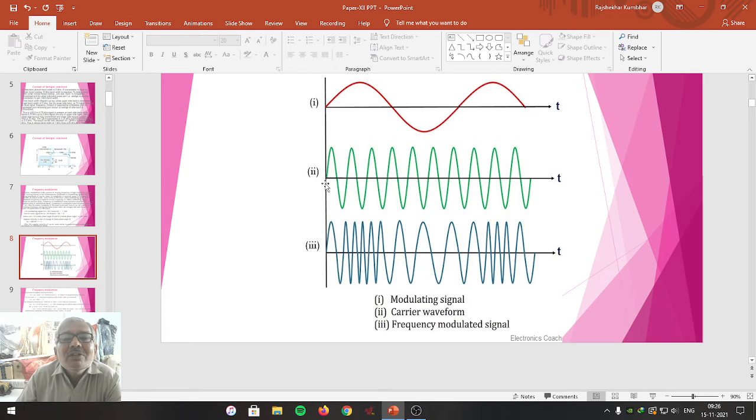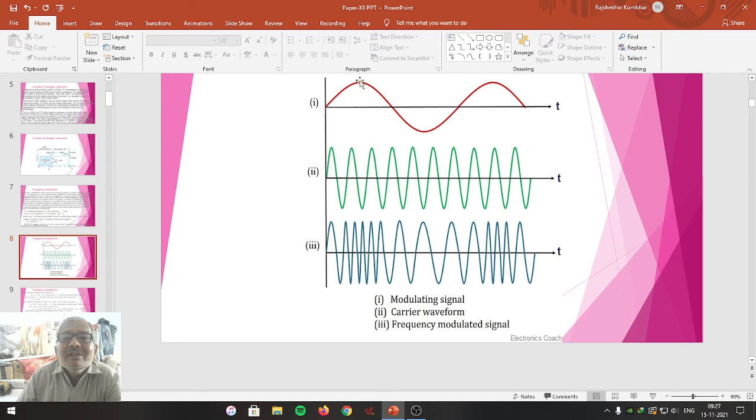Look at here. When modulating signal amplitude is 0, then the modulated wave has the frequency equal to the carrier wave frequency. It is the same as that of the carrier wave. There is no difference. But when the modulating signal reaches the positive peak, frequency increases, time decreases. This increase in frequency is by Fc plus delta F.